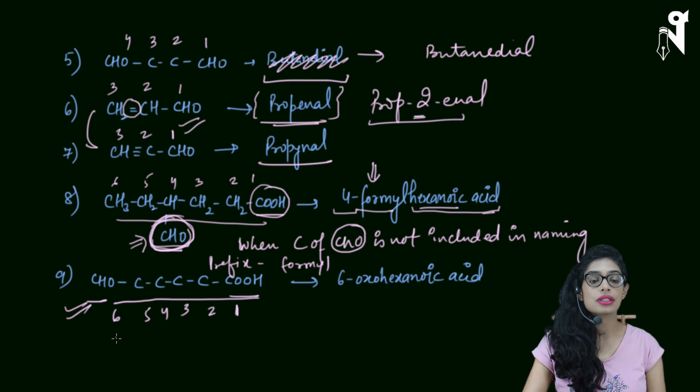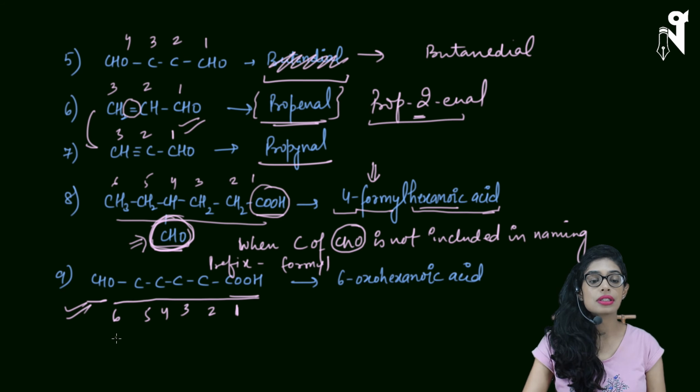So 6-oxo is nothing else, but it's like I have written the chain like this: C double bond OH, and then the carbon chain is like this. So this is my main chain, and oxygen is something we are not considering as part of the chain, or you can say the double bond O is being considered as the functional group over here, including the carbon in the carbon chain, and for that the term is oxo.